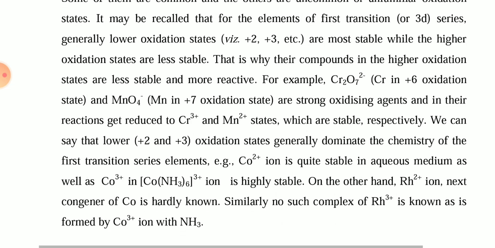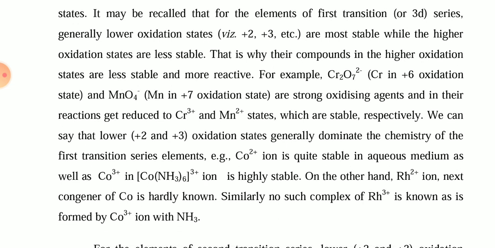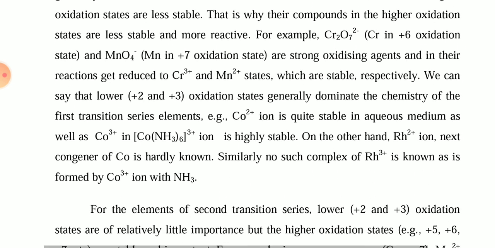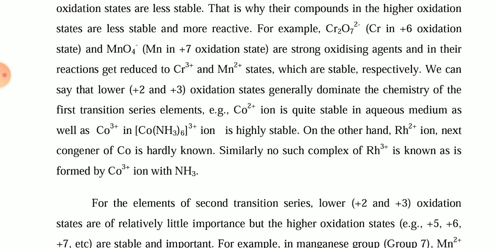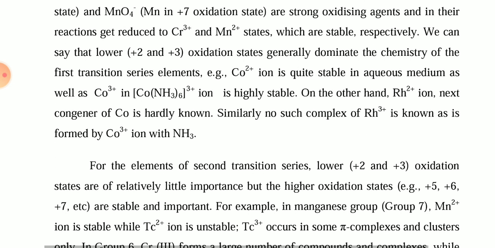Then the lower oxidation states like plus 2 and plus 3 generally dominate the chemistry of the first transition elements. Like the cobalt plus 2 ion is quite stable in aqueous medium, and the cobalt plus 3 ion is highly stable. On the other hand, the ruthenium plus 2 ion is hardly known, but similarly no such complexes of ruthenium plus 3 are known, unlike those formed by cobalt with ammonia ligand.